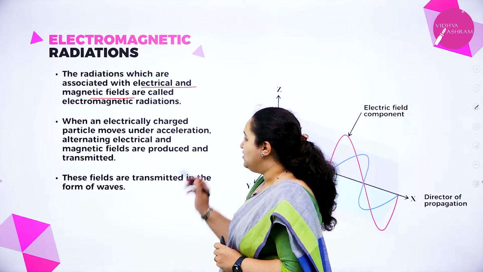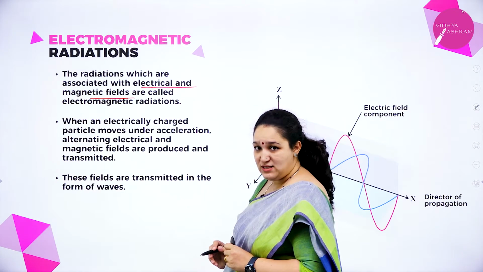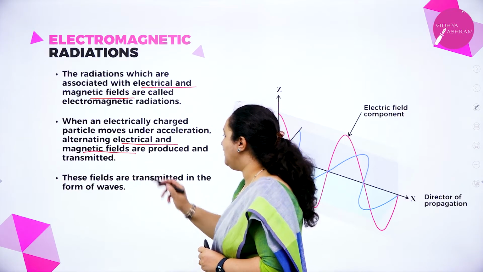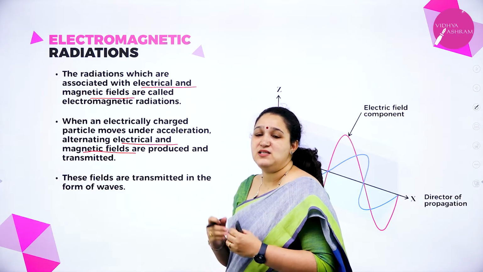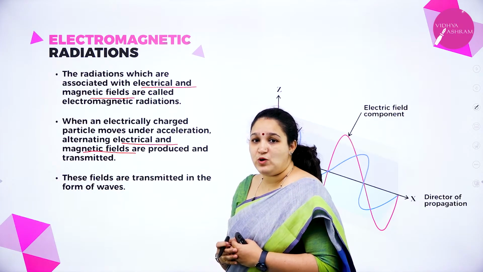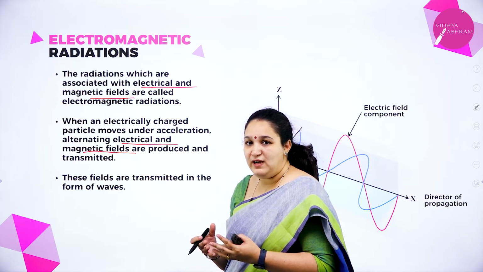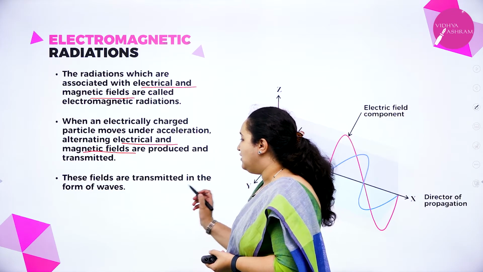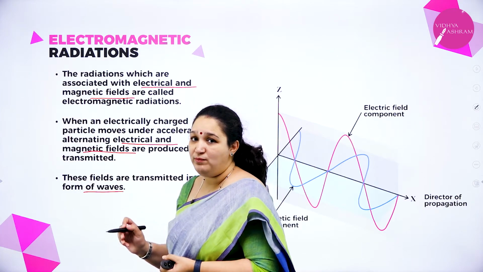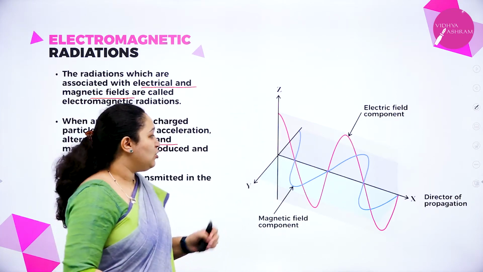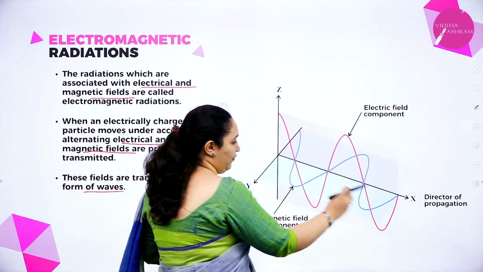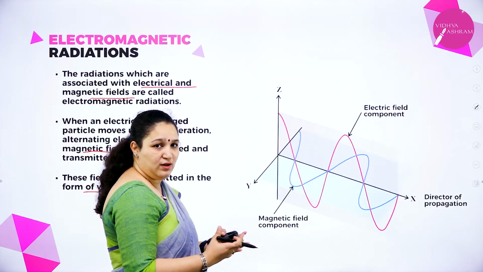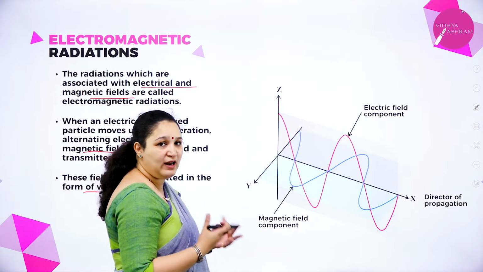When an electrically charged particle moves under acceleration, electrical and magnetic fields are produced and transmitted. In which form are these fields transmitted? In the form of a wave. Whenever the particles are moving, there is emission of energy in the form of radiation.